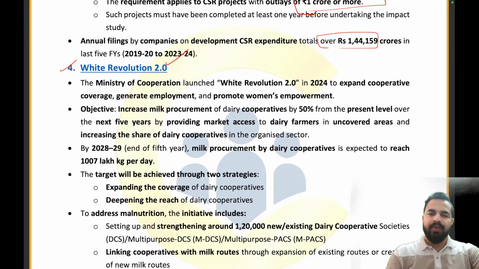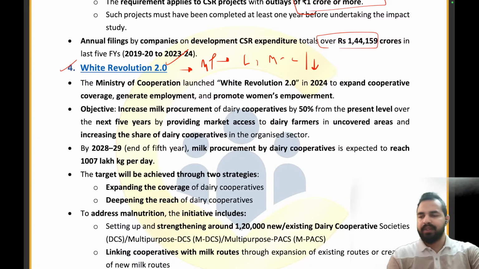So, my dear friends, when it comes to the White Revolution 2.0, earlier White Revolution, when it was being launched, was basically for increasing the milk production in our country, right? White Revolution is directly related to the milk, right? But this time, it's not just that we are focusing on the milk production. We also want to expand the area under the milk producing cooperatives. Additionally, we want to penetrate their impact and their deepening in the societies, right? How we will be doing that? I will be telling you by discussing this whole article.